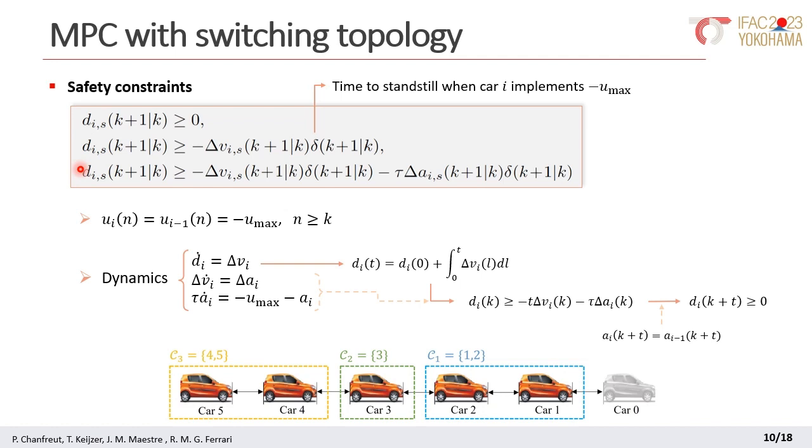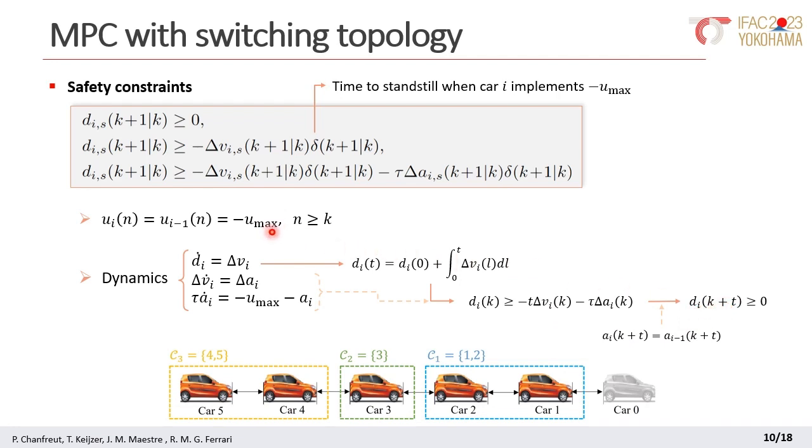These constraints impose that car i should keep a more conservative distance, especially when the speed or acceleration of the car in front, i-1, is lower than that of car i. These constraints were derived using the equations defining the model, in particular those that we see here. Using this, we have that if the current distance di satisfies this inequality, then at instant k plus t, the distance di will remain positive even if both car i and i-1 brake implementing the minimum possible input.